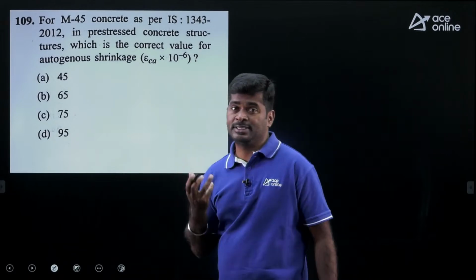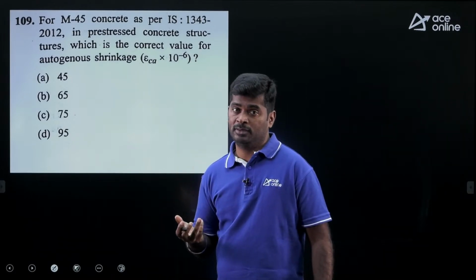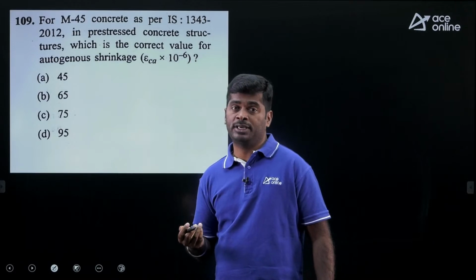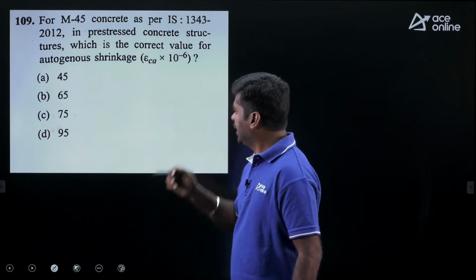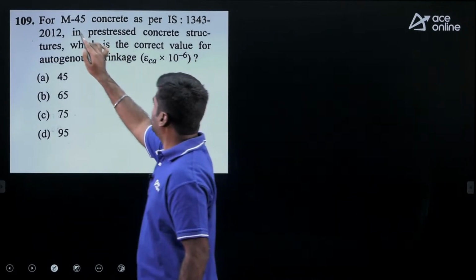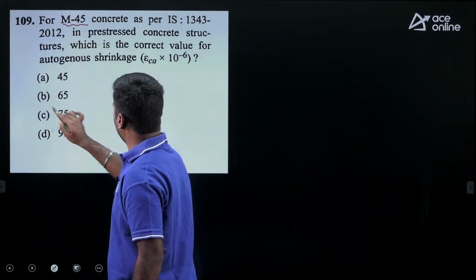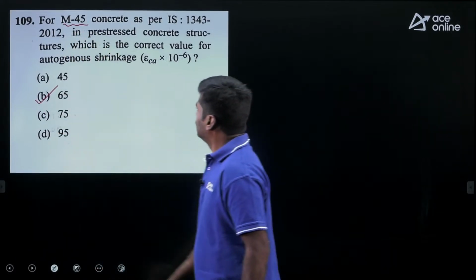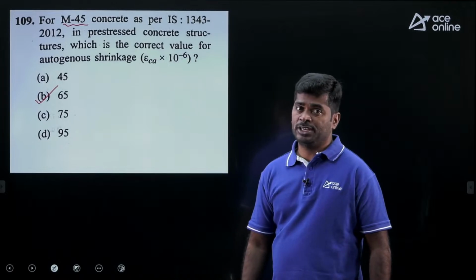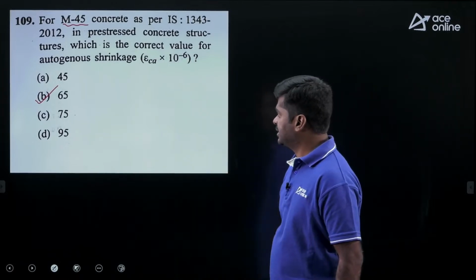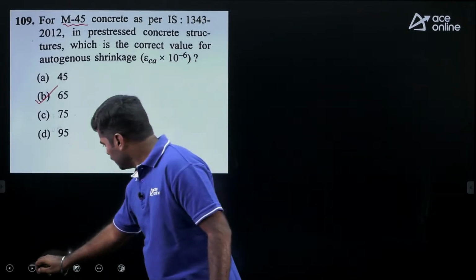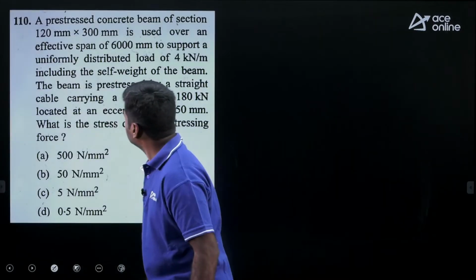My dear, it is a direct value from the table, right? If you refer IS 1343-2012 code, it is a direct value for M45 grade concrete. The autogeneous shrinkage is 65 into 10 power minus 6. Option B is correct. Then move to next question.